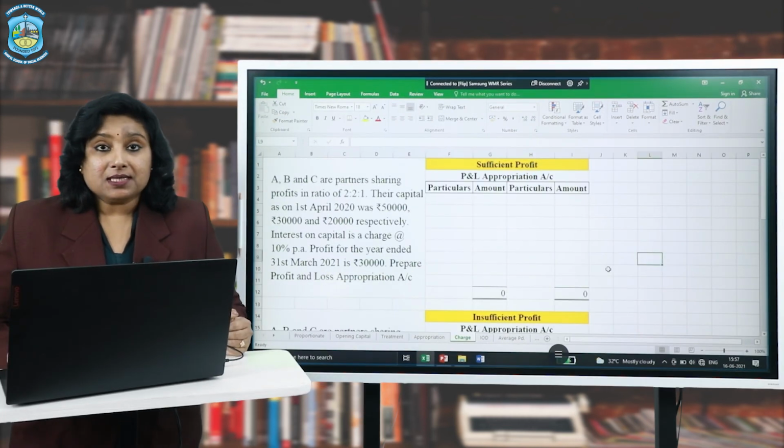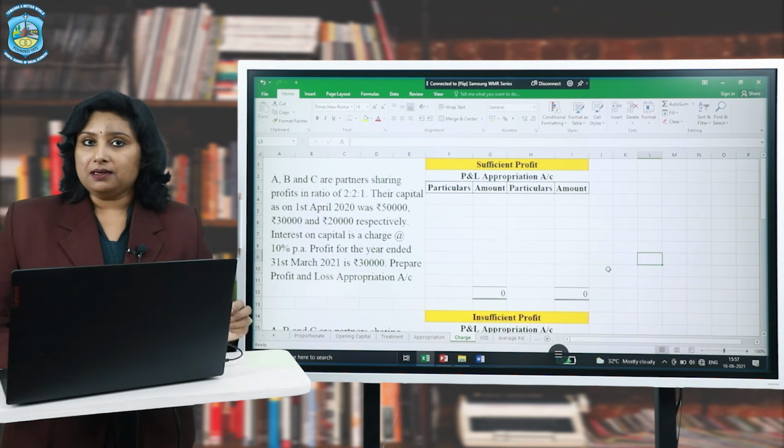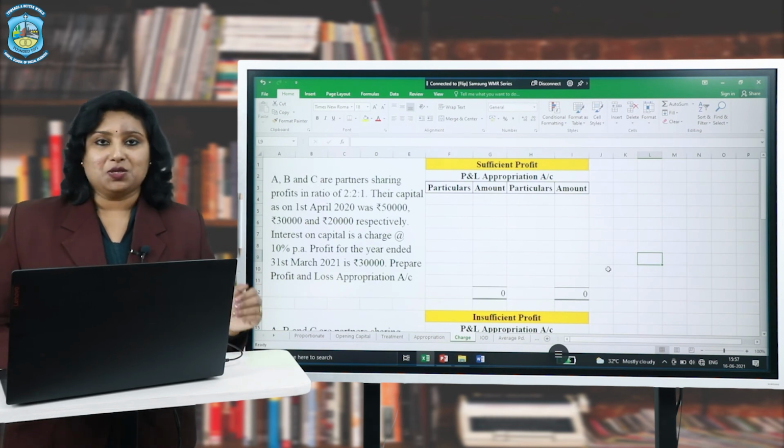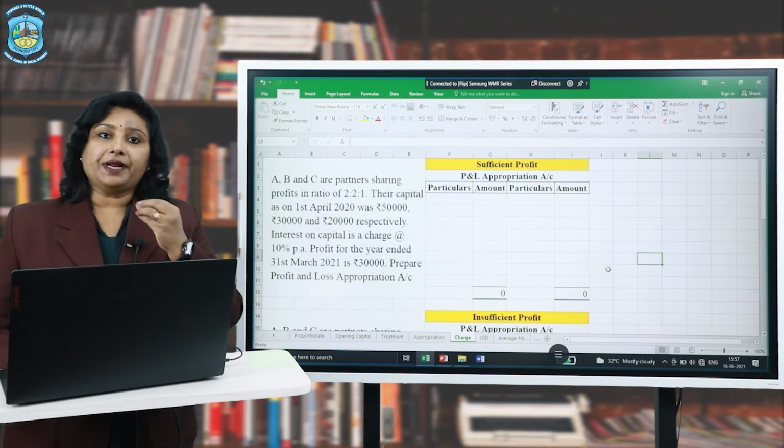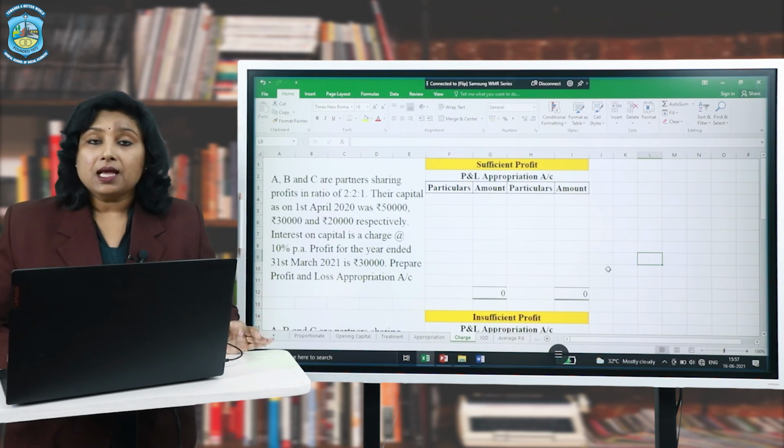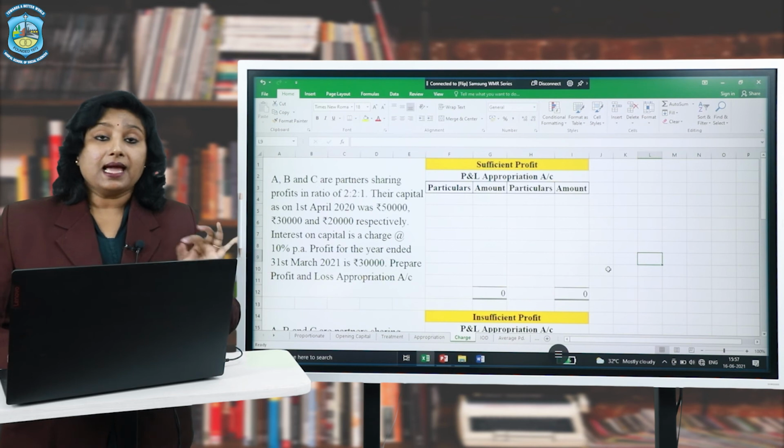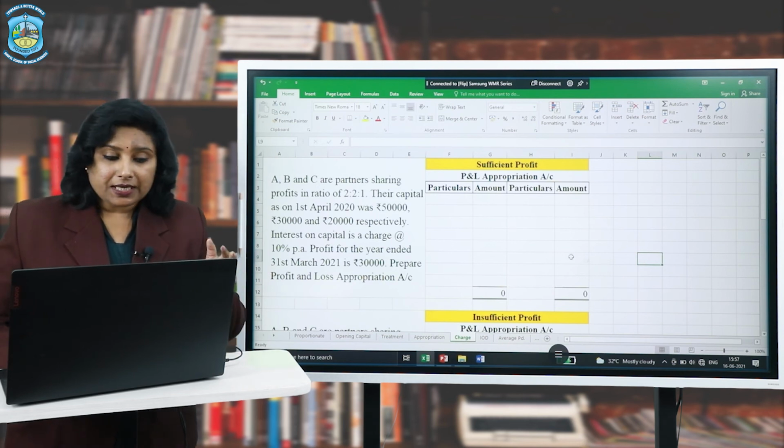Well, my dear friends, interest on capital as a charge is very easy to understand because in all the three situations, the treatment is going to remain the same. That is, the partners shall get actual interest on capital. So let us read the question.